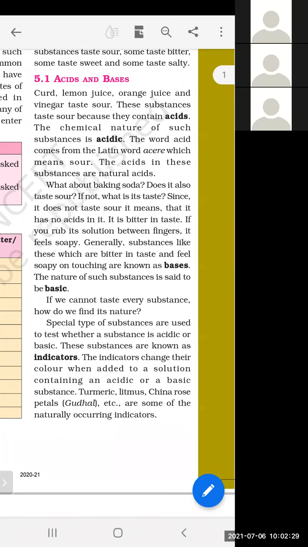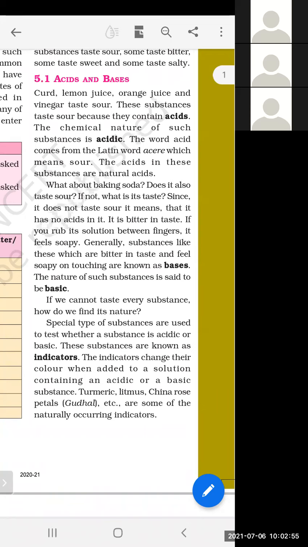Okay, like we have an indicator. This indicator has a blue color. When we put this indicator into an acid, its color may remain blue or it can be changed. So on the basis of this observation, we can tell whether the substance is acidic or basic. I will talk about this as we proceed.